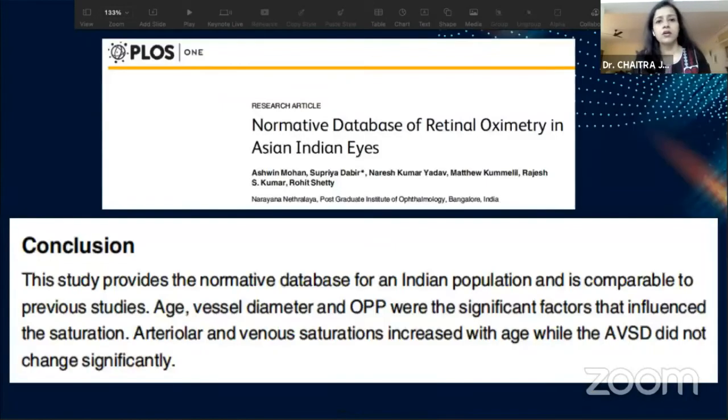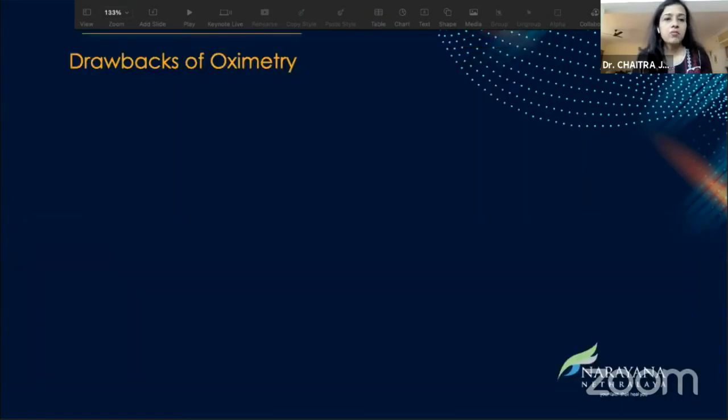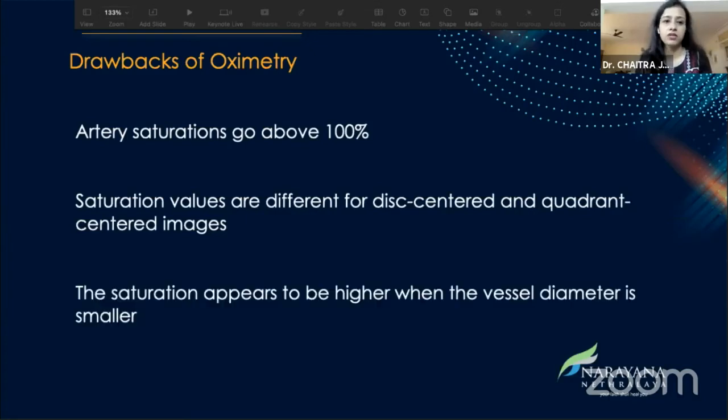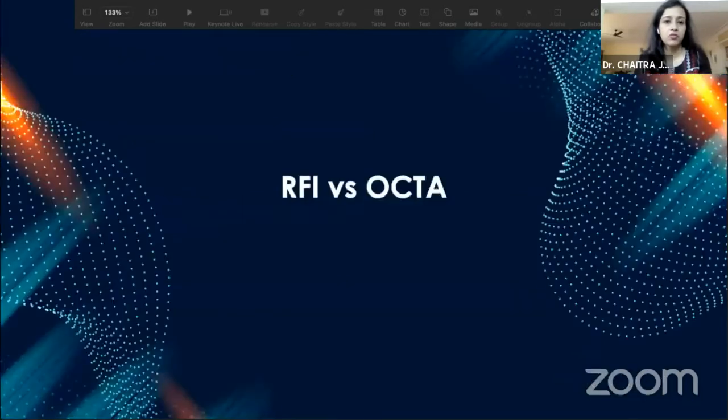One of our consultants who left recently has also completed his PhD on oximetry itself, and he has published the normative database, and it provides basically an Indian population to compare with previous studies, the age, the vessel diameter, all of it was studied in this. But the drawbacks that he found was that arterial saturation do tend to go above 100%, and the saturation values are different for disc-centered and quadrant-centered images. And the saturation does appear to be higher when the vessel diameter is smaller.